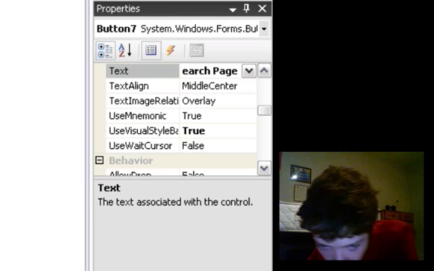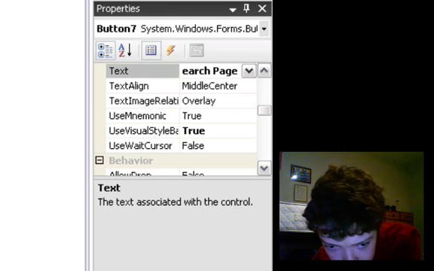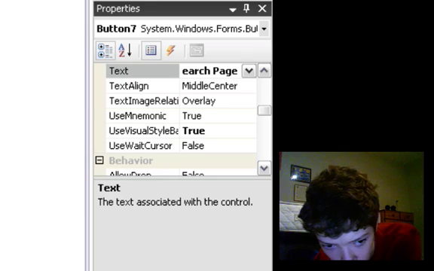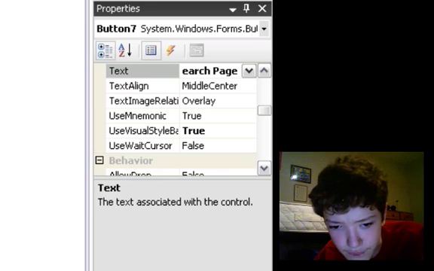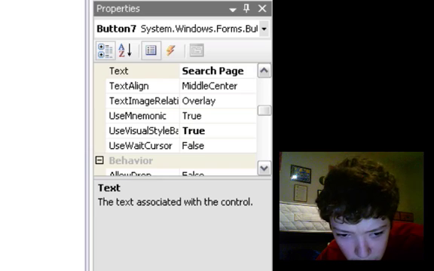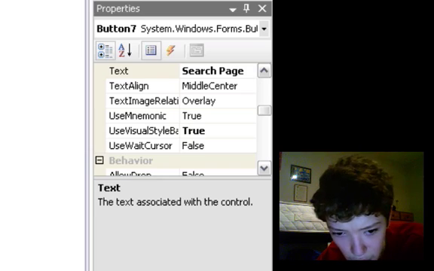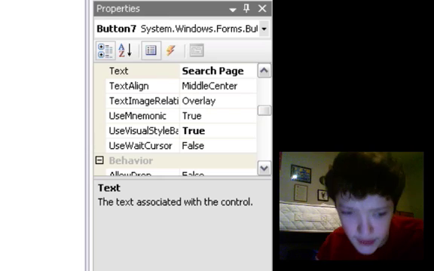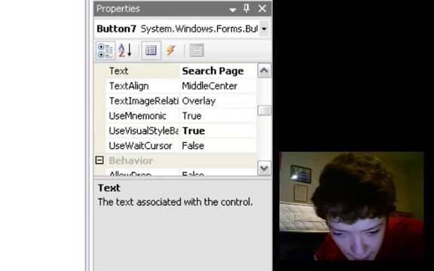And then let's start adding this functionality to our other buttons. Here's what they're gonna do. One of them will take us home, and one of them will take us to our default search page.